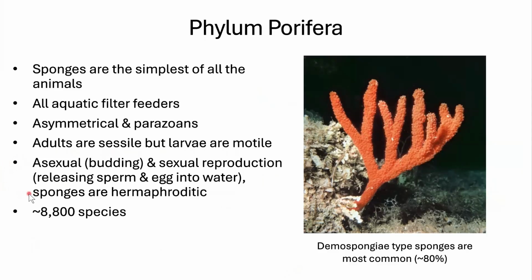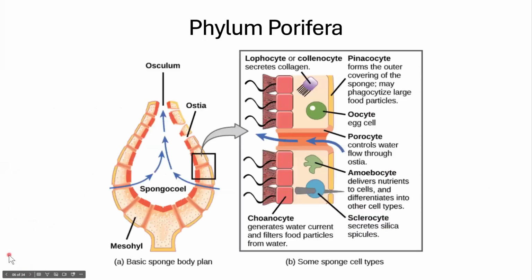When they do reproduce sexually, they're all hermaphroditic, meaning they make both sperm and egg, and they just release those into the water around them and hope that they find each other. There's about 8,800 species. We say that they have no true embryonic tissue, but they do have an organization of cells. So this is what a sponge body plan looks like. They have holes in their body where they suck in water and blow it out the osculum. That's going to be the central hole.